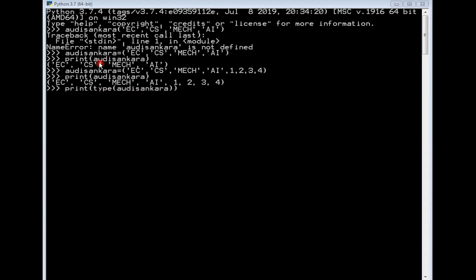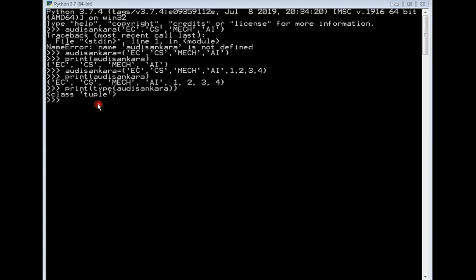So what is the tuple name that I have given here? Adi Shankara. So that's why in the print statement I will be using print, and then in brackets type, and then Adi Shankara. When I execute this statement, you can clearly notice that you are not getting any error, because it is clearly mentioned that it belongs to the class tuple.